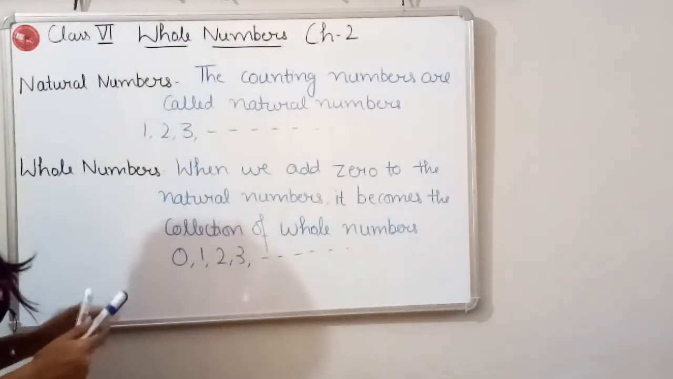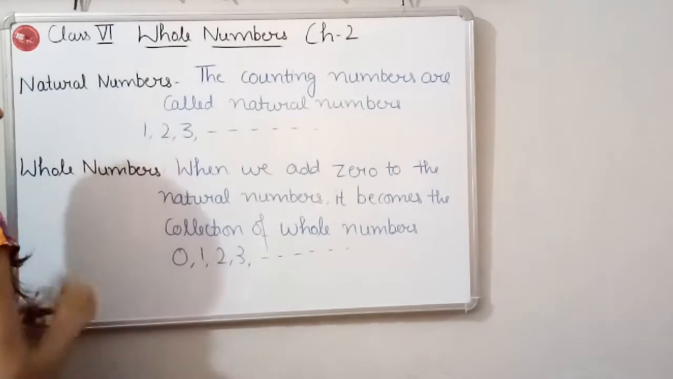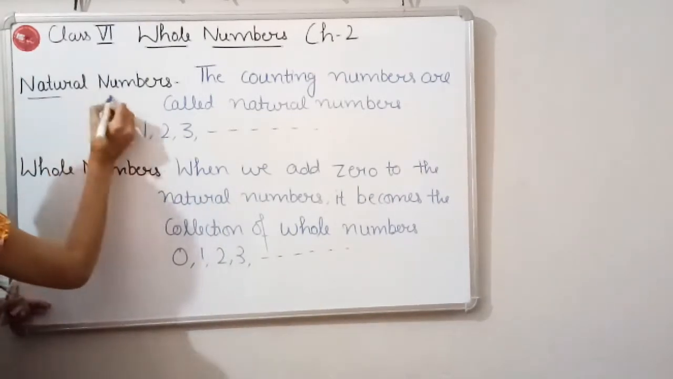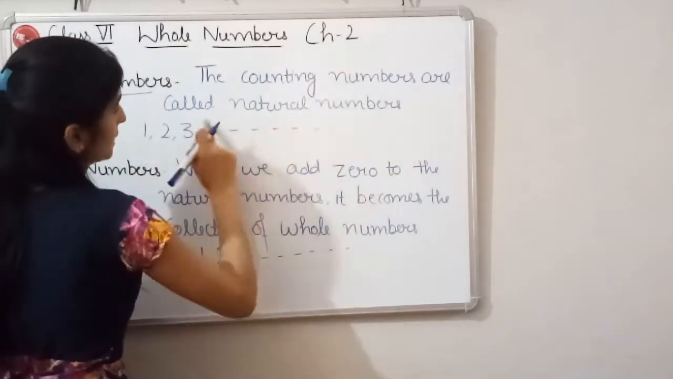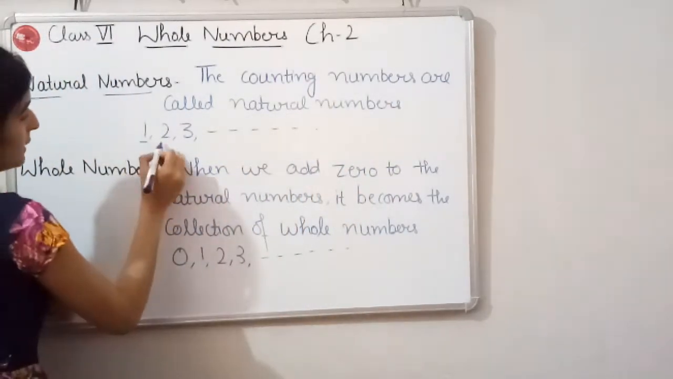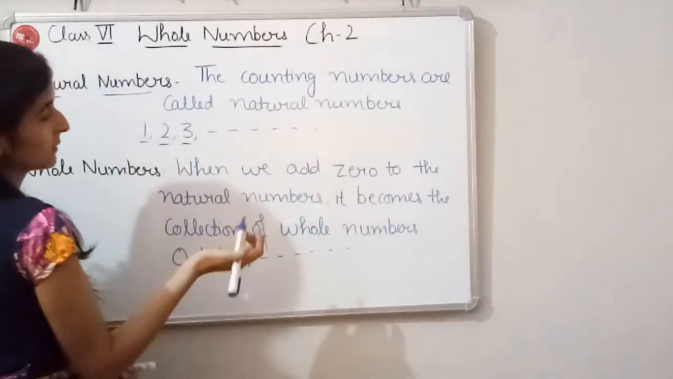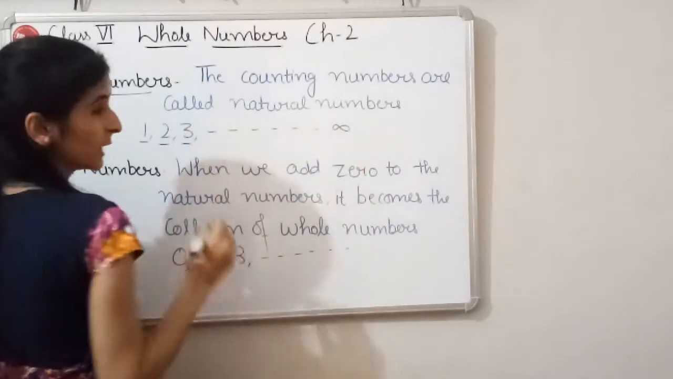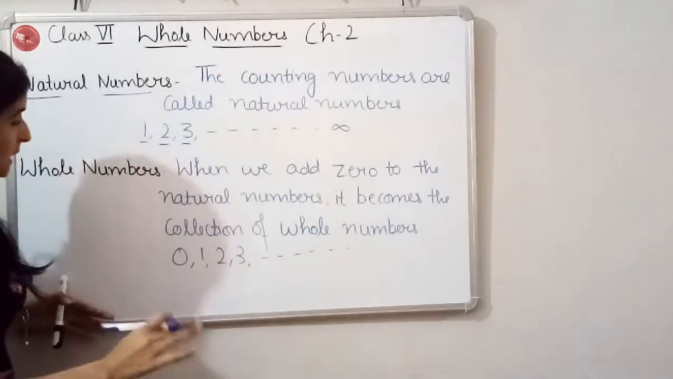Before knowing the definition of whole numbers, we must know the definition of natural numbers. What are natural numbers? The counting numbers are called natural numbers. Counting numbers means 1, 2, 3 up to so on. Okay, it can be up to infinity. So the counting numbers are called natural numbers.